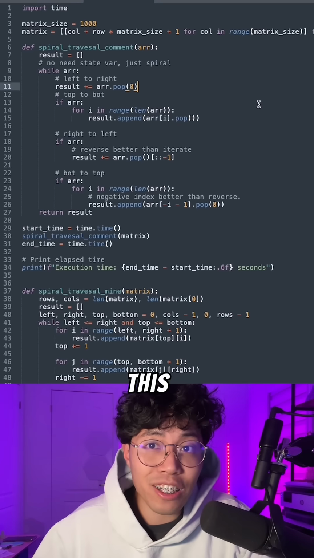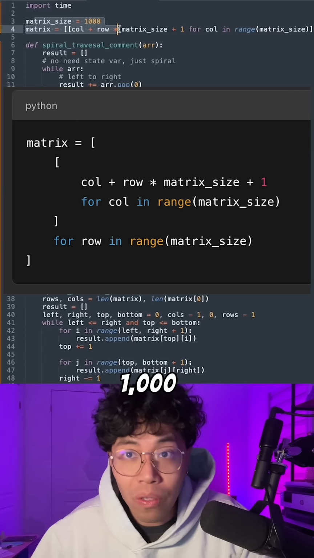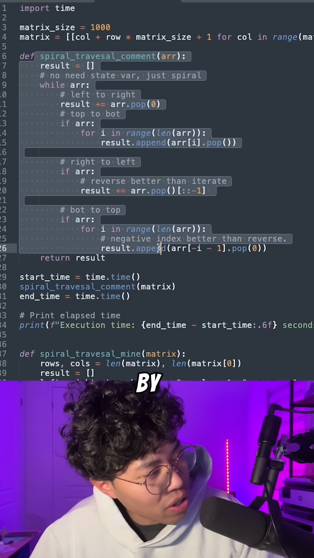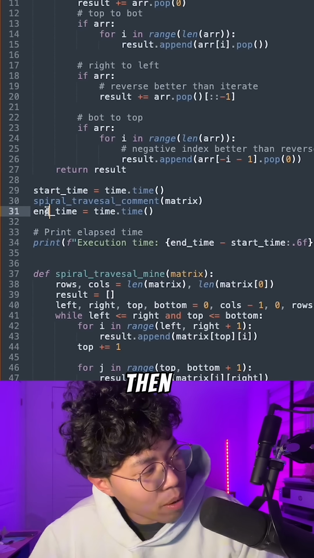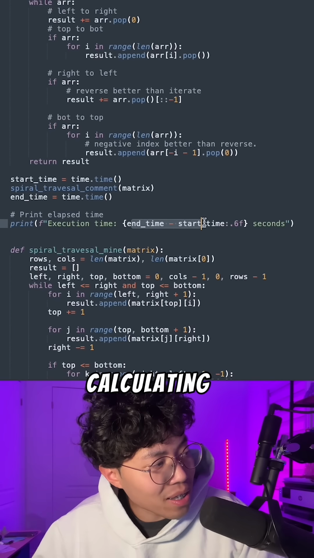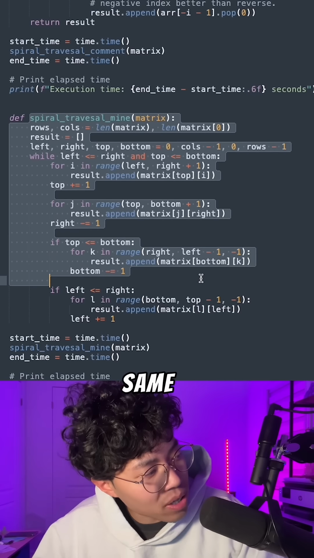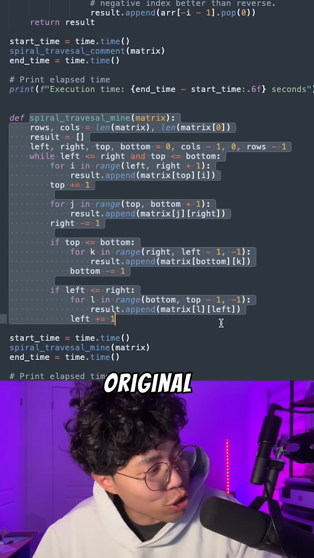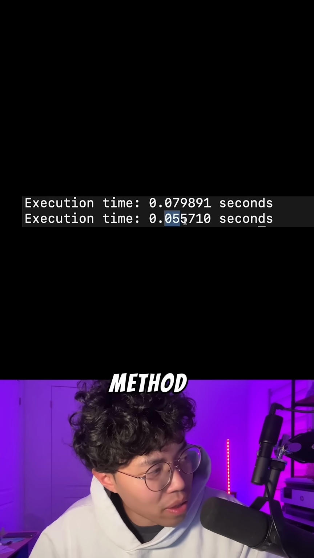And just to prove that this code is slow, I have created a matrix of size 1000 by 1000. And here's the code shared by the comment. Here we track the start time, then we call the method, and then we track the end time. By calculating the delta, we know how many seconds have elapsed. And here I do the same thing with the code that I shared in the original video. And here are the results. This is clearly slower than the method that I have shared.